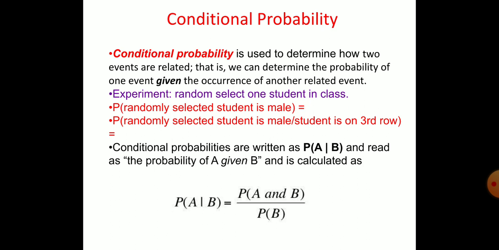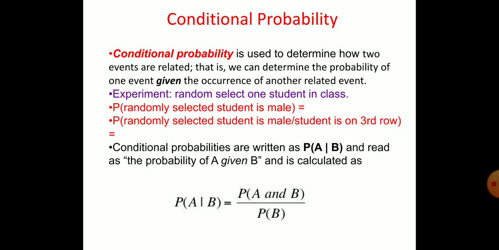Conditional probabilities are written as P of A by B and read as the probability of A given B. What is the probability of A? Probability of A given B is calculated like this.